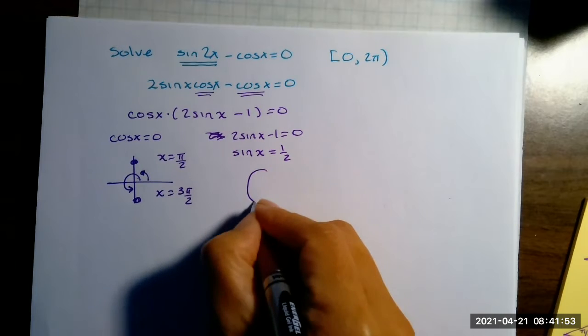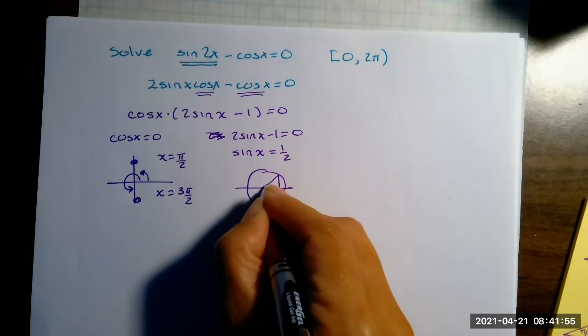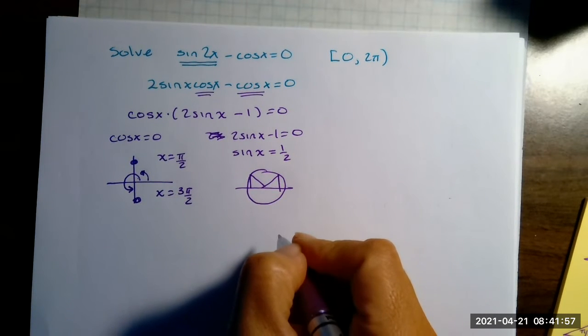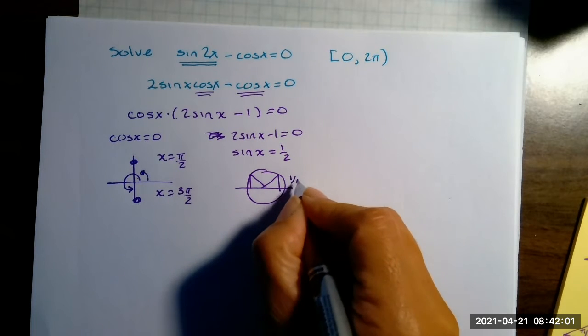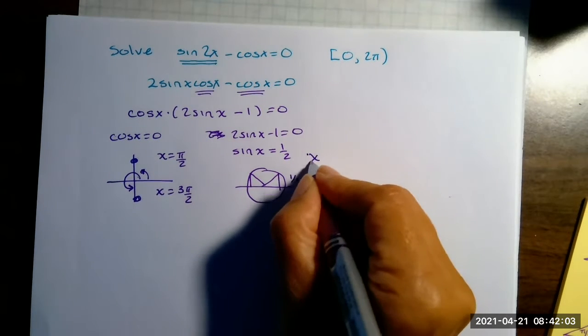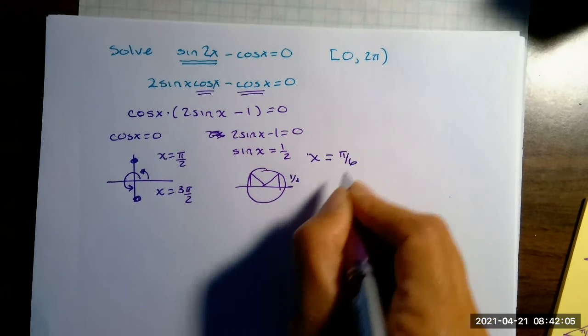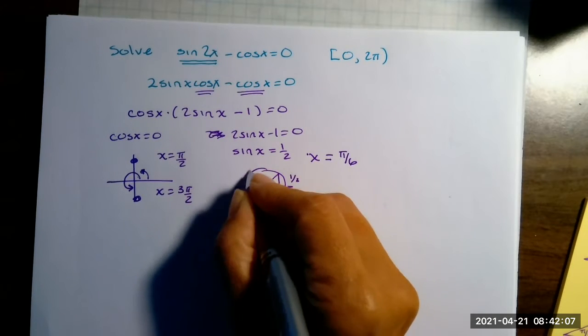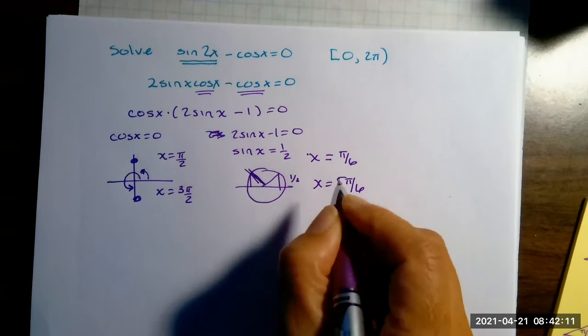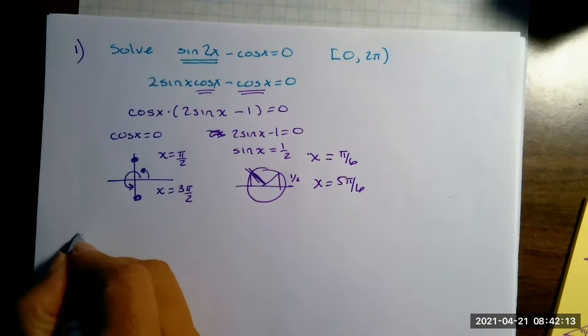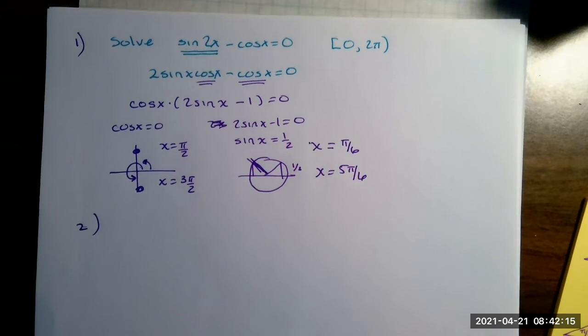For this one, I know my 2 triangles are here and here, because sine is positive there. Opposite, so that's going to be pi over 6. And if there's 6 sections, this last one's going to end up at 5 pi over 6. That's number 1.